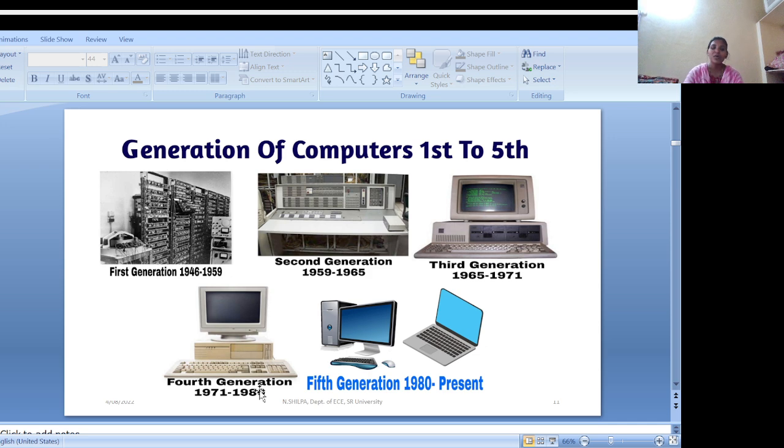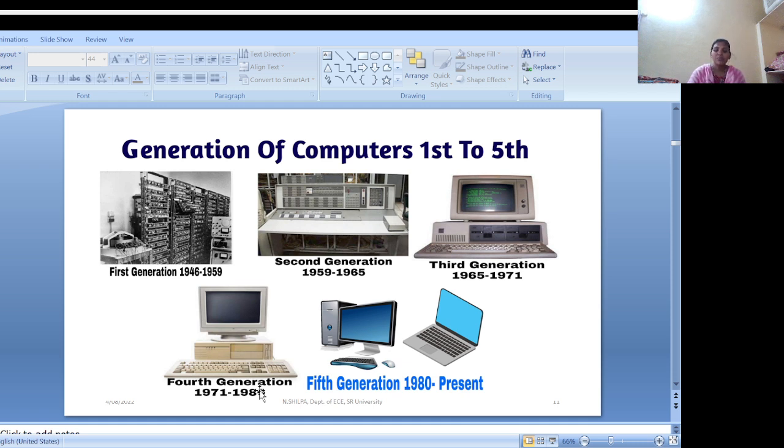The first generation is 1946 to 1959. These computers used vacuum tubes for the circuitry, and magnetic drums were used for memory. In this first generation, computers were extremely large, occupying an entire room. They had high power consumption and generated a lot of heat. The programming was done in machine language in this generation.